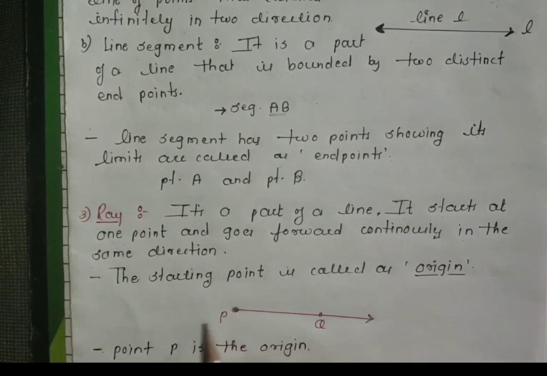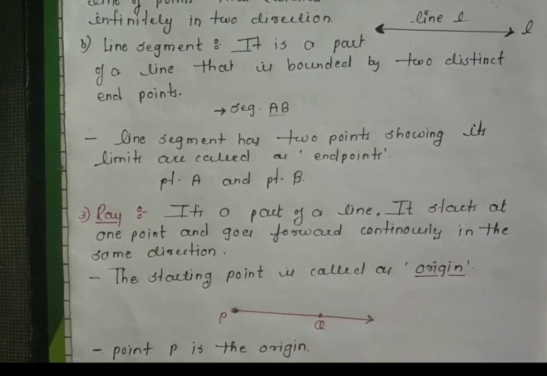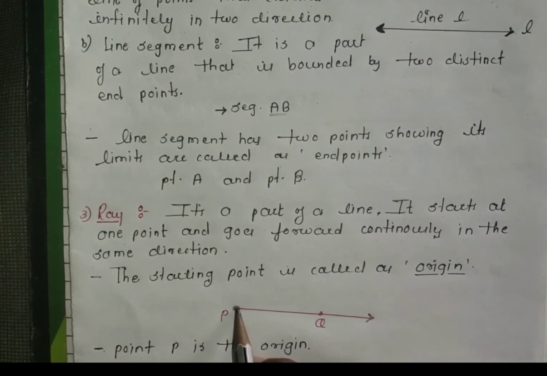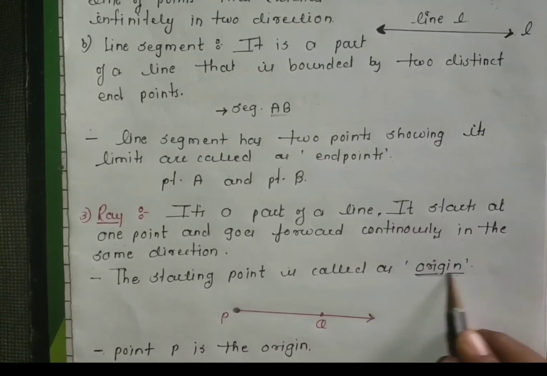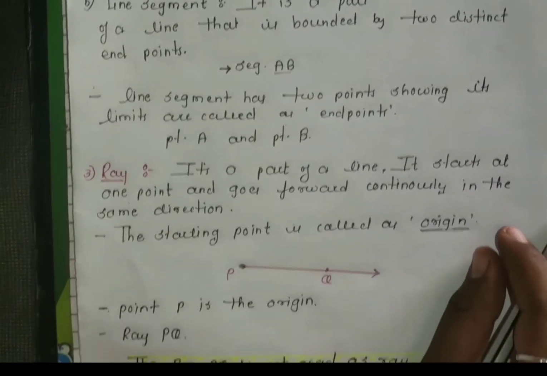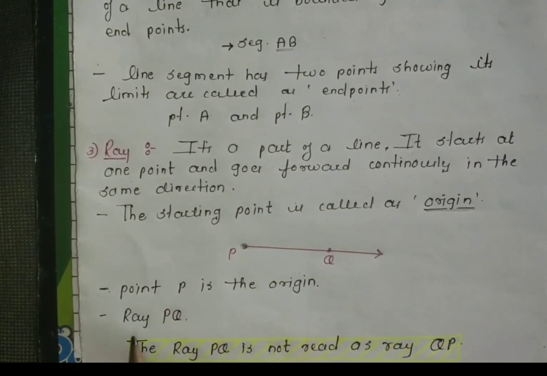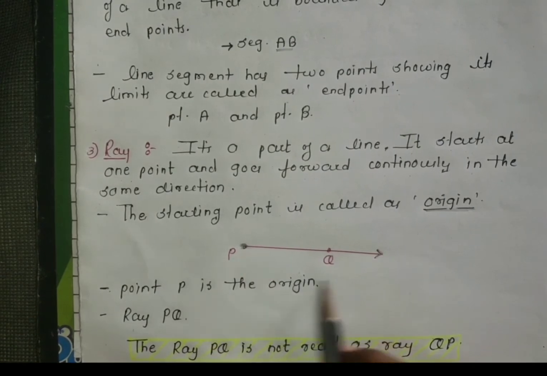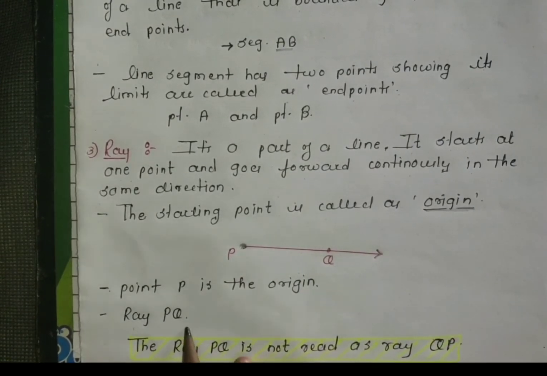The starting point where the ray starts is called the origin. Point P is the origin, and the name of this ray is ray PQ.